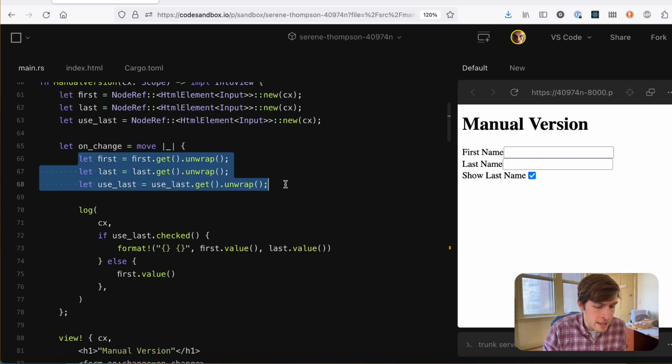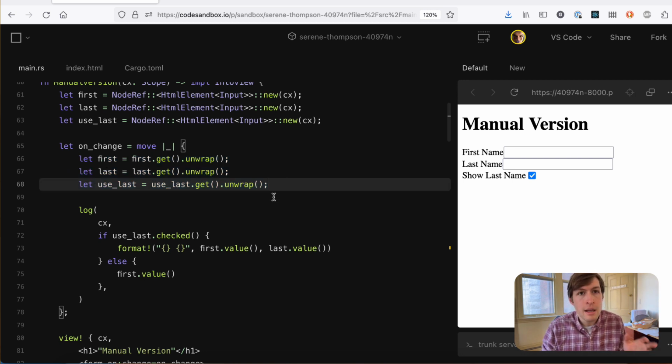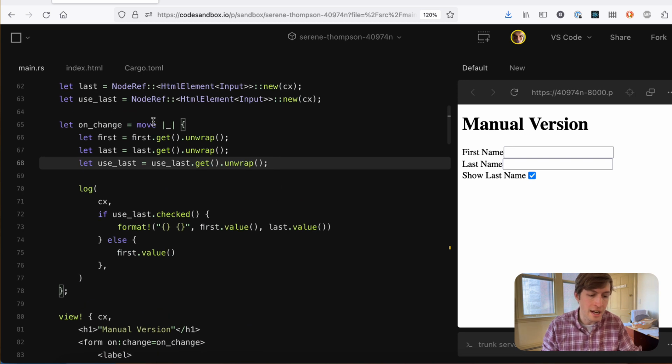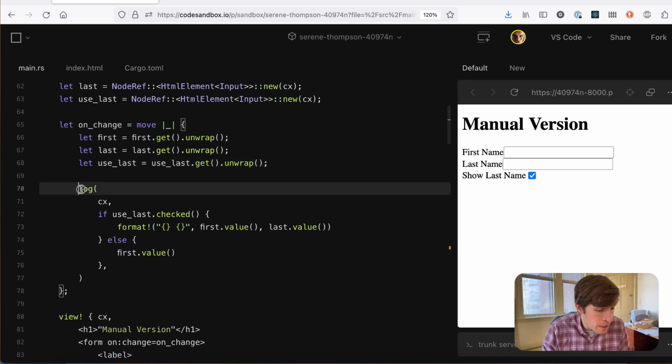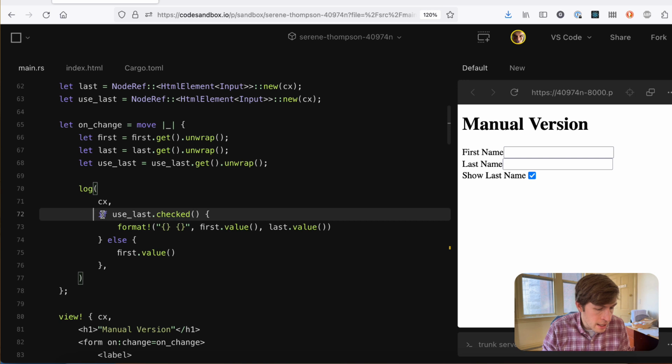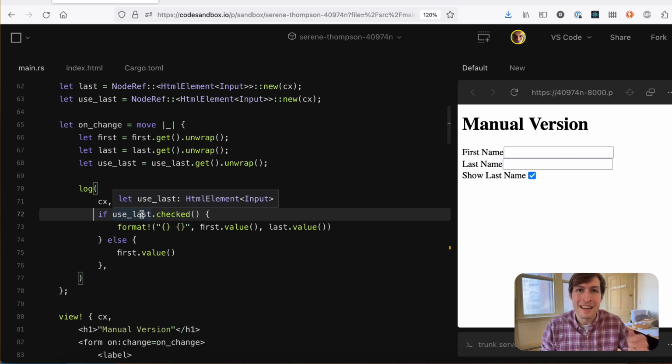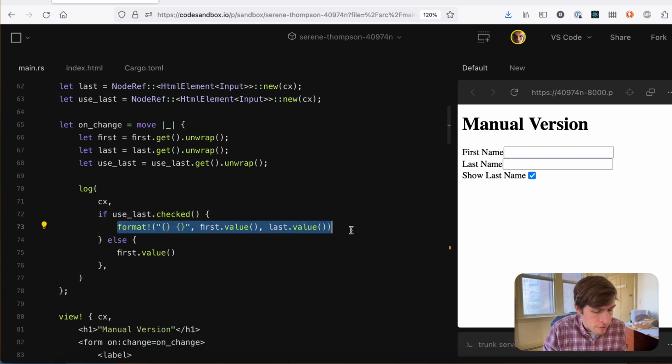And first, we just get these, and it's safe to unwrap a node ref like this in an event listener. It's none if it hasn't been filled yet. But of course, by the time an event is being fired, they all have been filled, like the DOM has been created. So we're just going to unwrap them here. And then we log out, right? A similar function, if usedLast.checked. And you'll notice usedLast here, because it's typed as an input element, we actually can use this native checked getter on it. It kind of derefs into a web-sys native DOM element. And then we format first.value, last.value, else first.value.